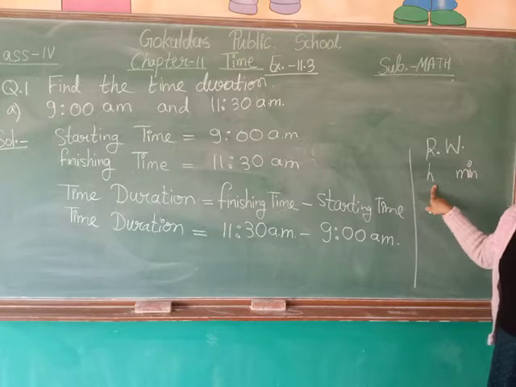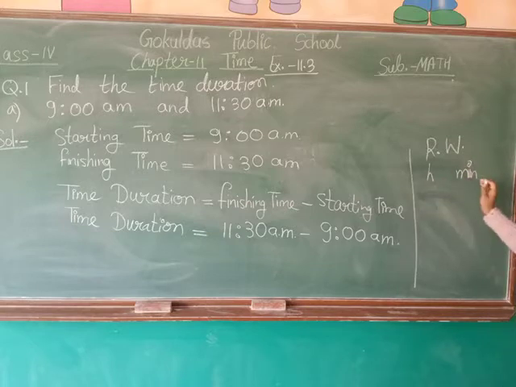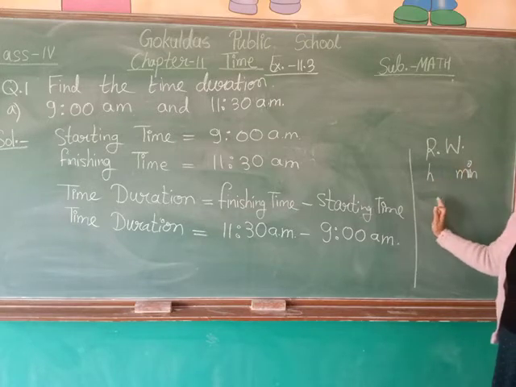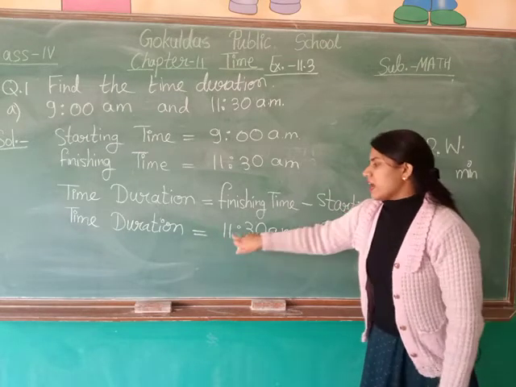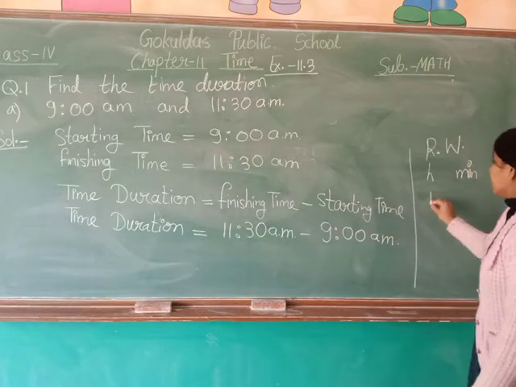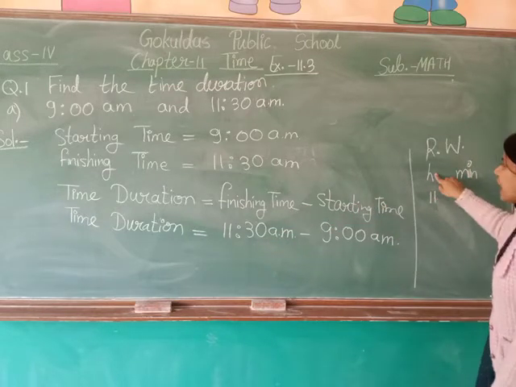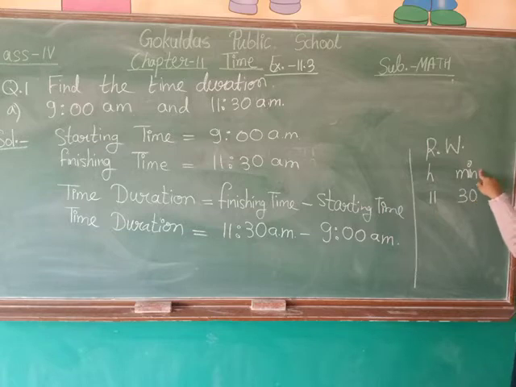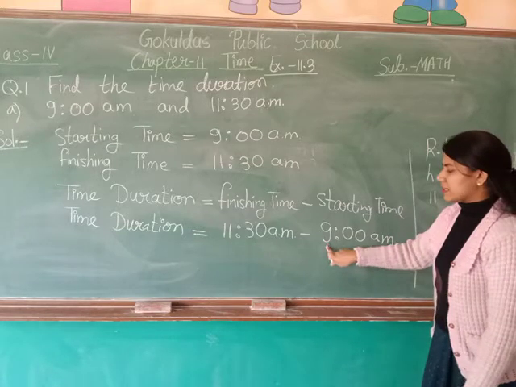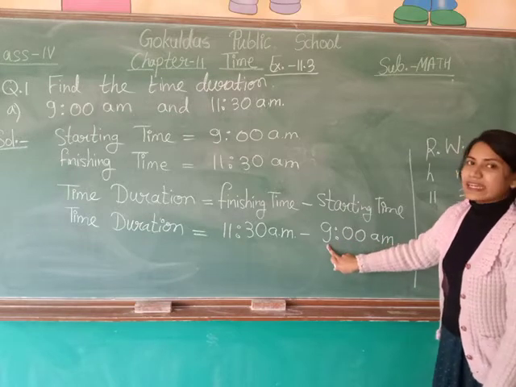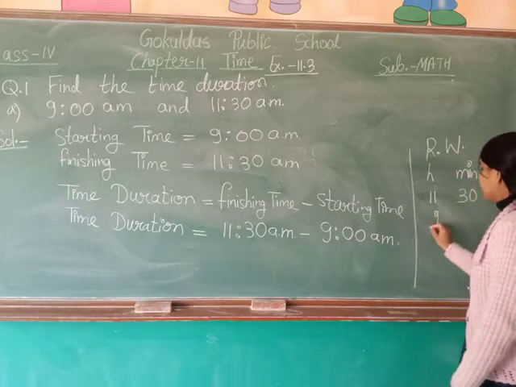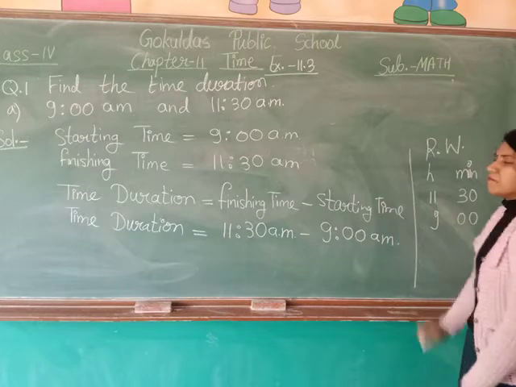At the left side we will draw the hours column and at the right side the minutes column. 11 hours 30 minutes, so write 11 in the hours column and 30 in the minutes column. Now the next timing is 9 hours 00 minutes. So we will write 9 in the hours column and 00 in the minutes column.